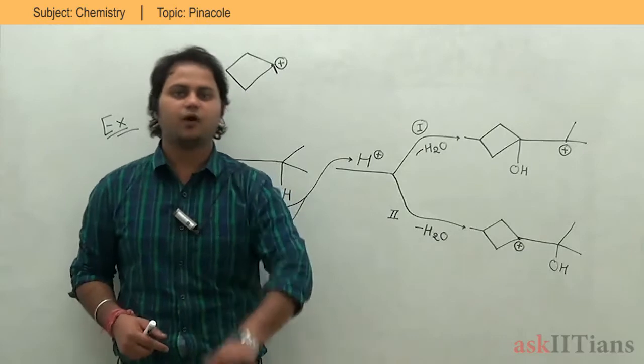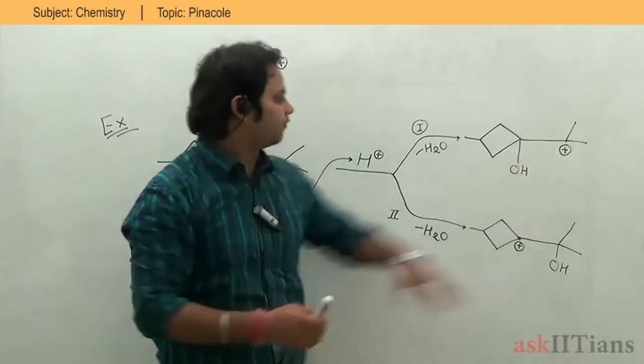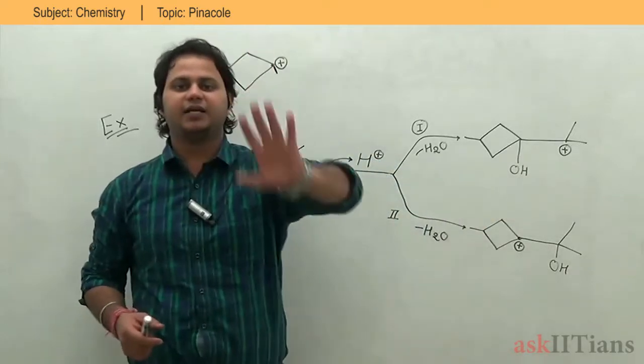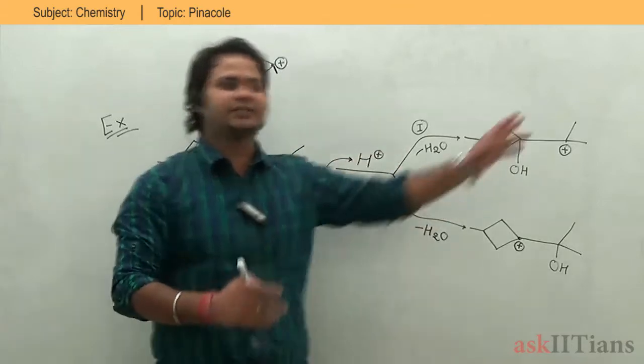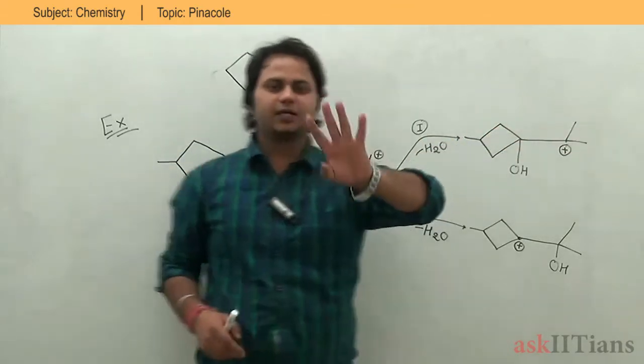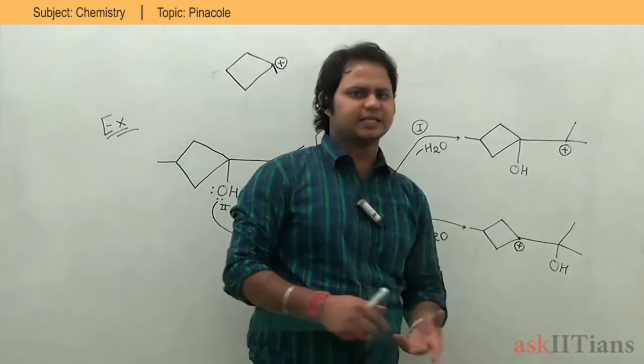This is not going to form, so I am not going to take my second case. Now look at the first case. My first case has a 3 degree carbocation with CH3 groups attached over here, two methyl and one over here. So I can generate 120 degrees very easily.